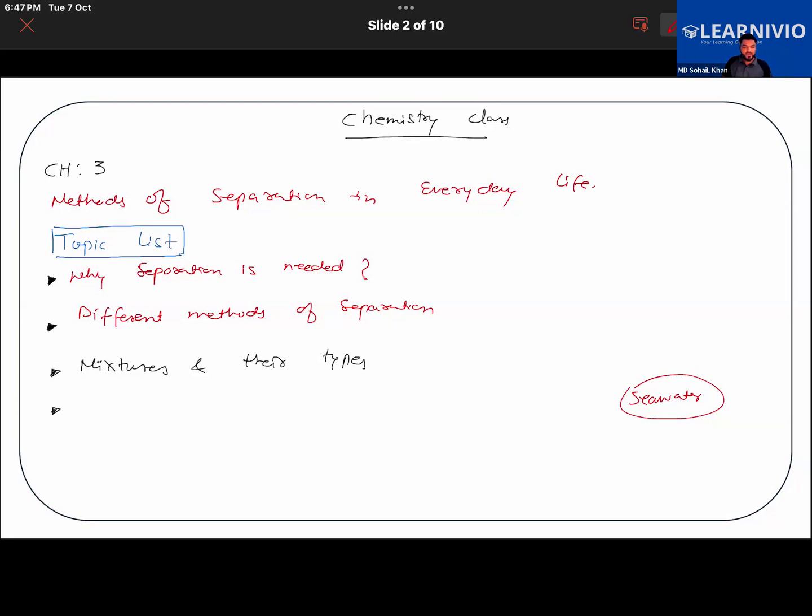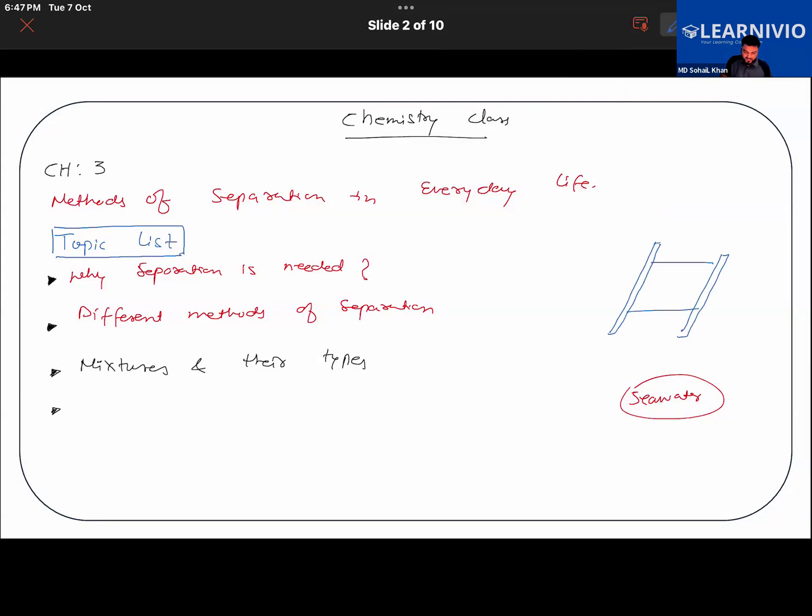Right. So we are going to take a look at different methods like hand picking. You might have seen your mother picking tiny stones from rice. Sometimes there are tiny stones present in rice. You have observed it. So by the method of hand picking, simply by using our hand, we can remove the impurity. Then suppose, for example, you are provided with sand and gravel. At a construction site, you would have seen the workers separate gravel from the sand.